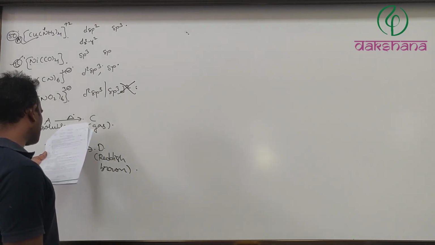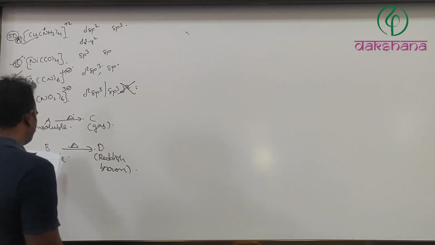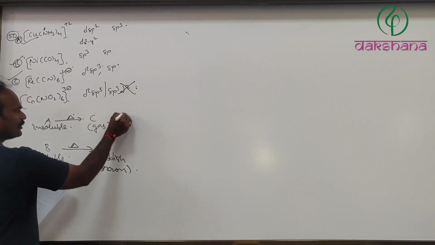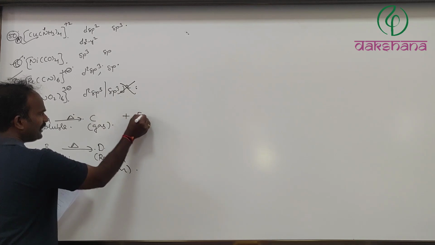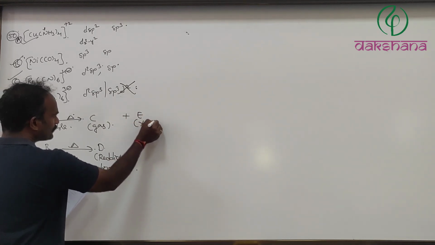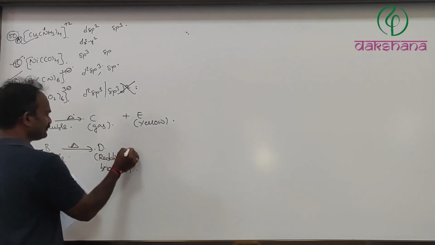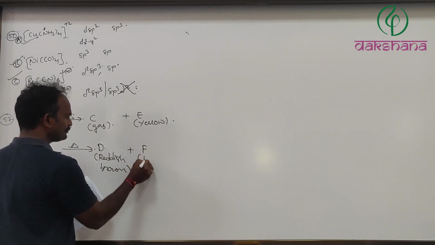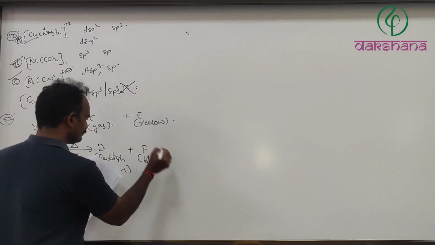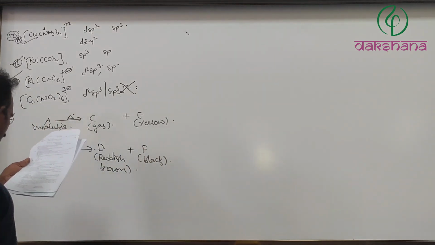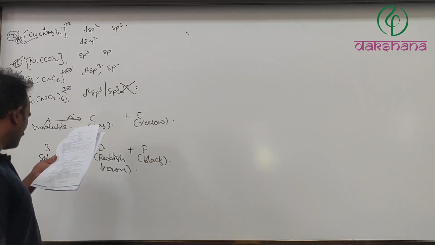Leaving residues, E is yellow and F is black.